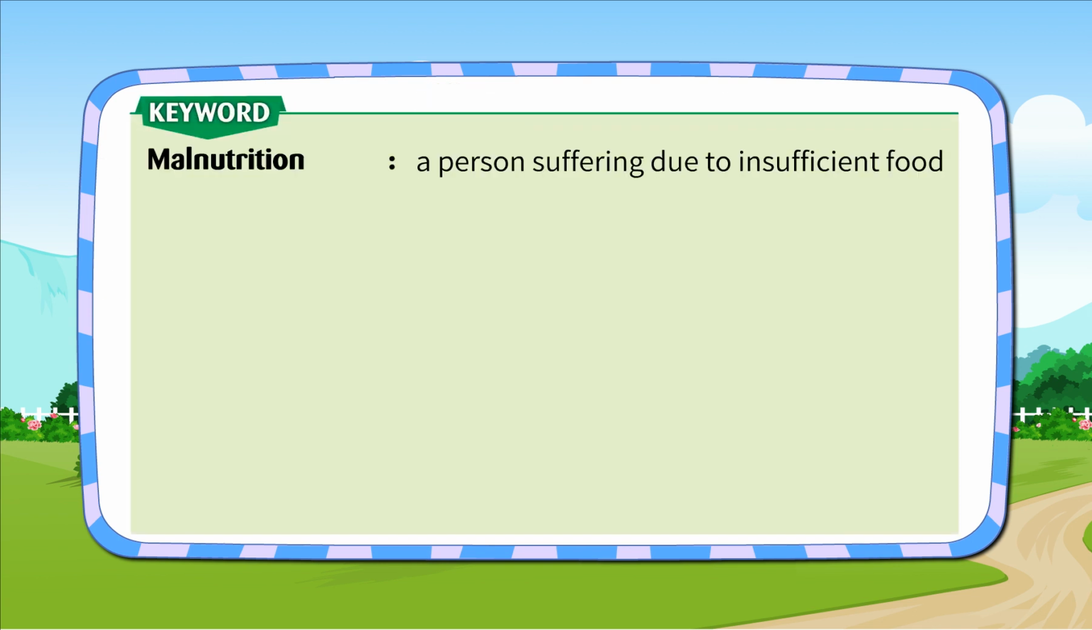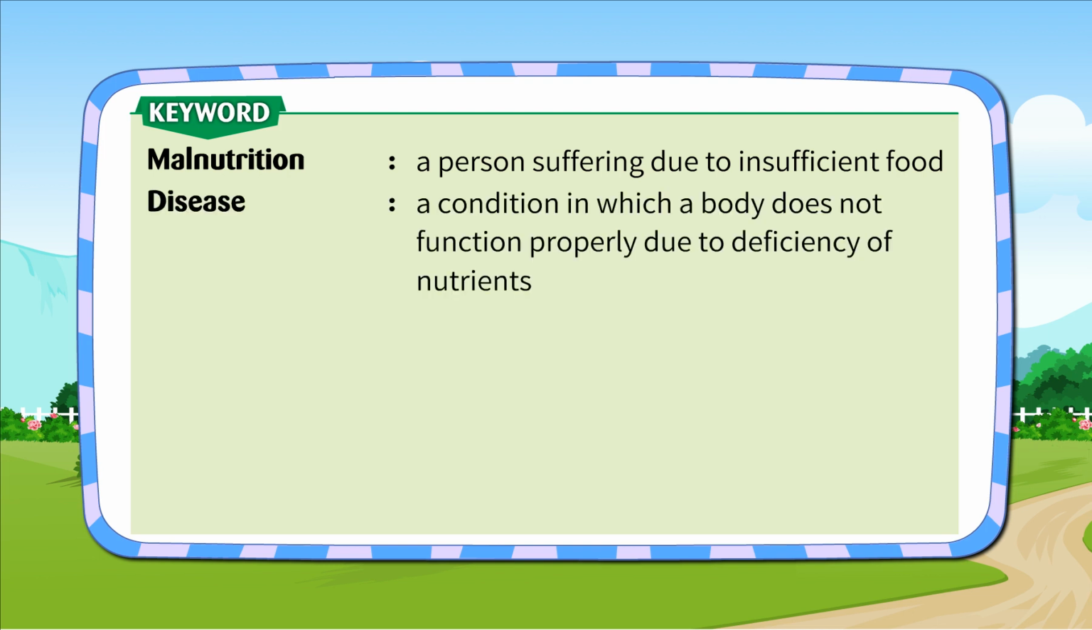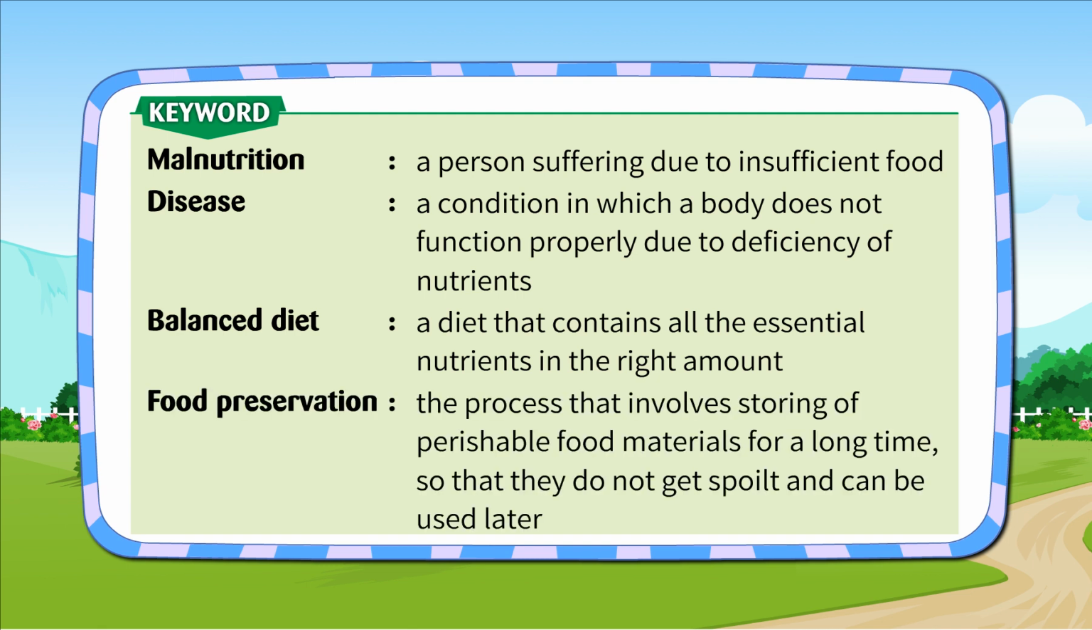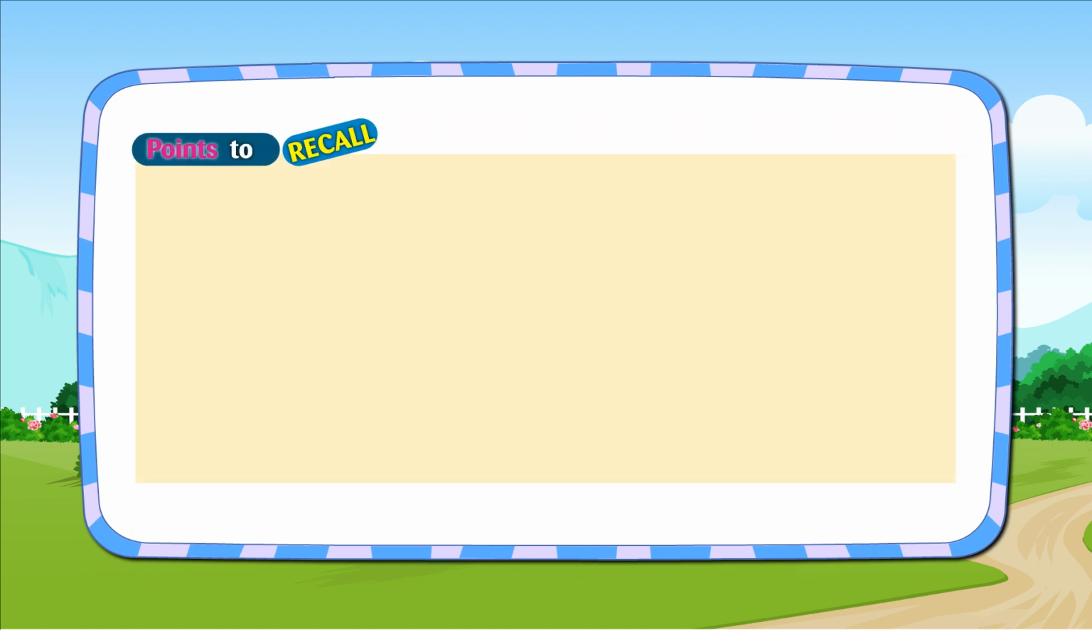Keyword: malnutrition. A person suffering due to insufficient food. Disease: a condition in which a body does not function properly due to deficiency of nutrients. Balanced diet: a diet that contains all the essential nutrients in the right amount. Food preservation: the process that involves storing of perishable food materials for a long time so that they do not get spoiled and can be used later.